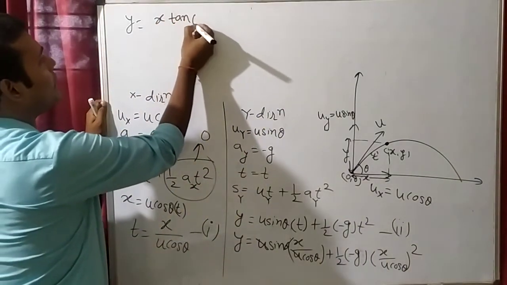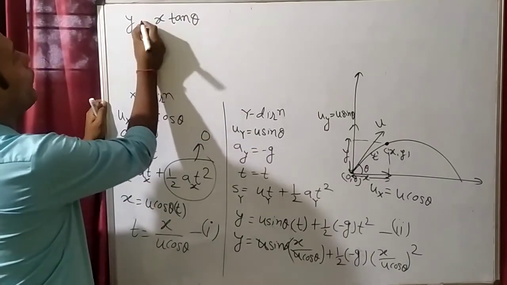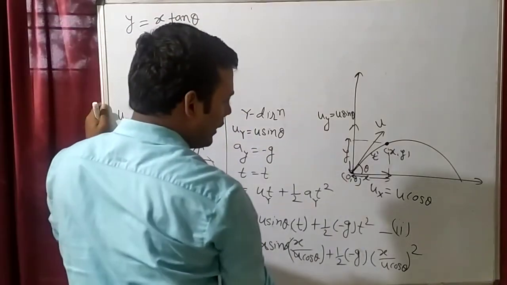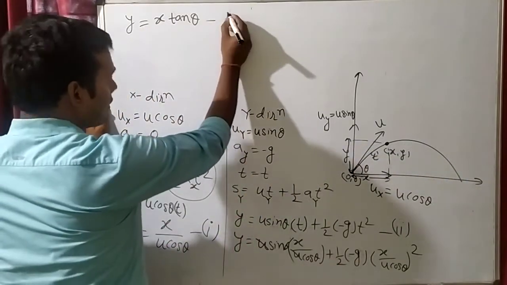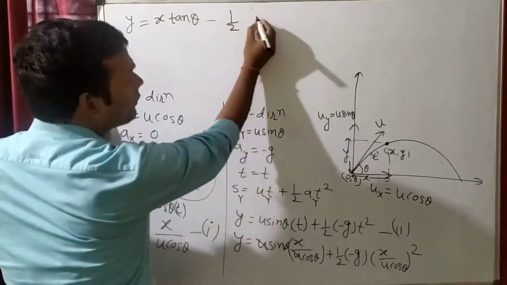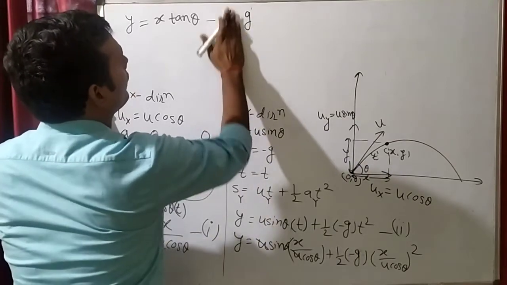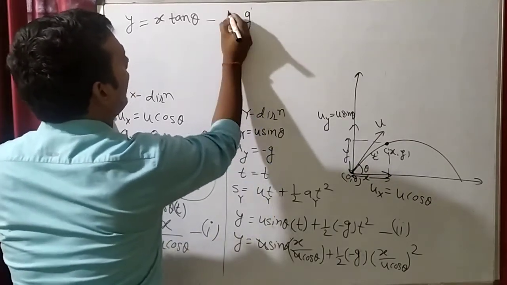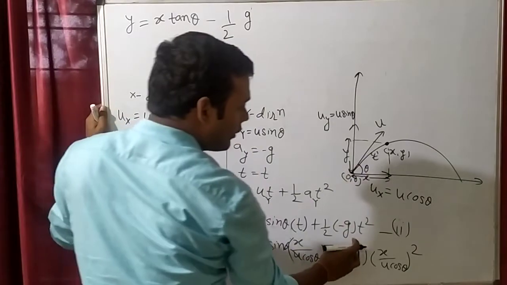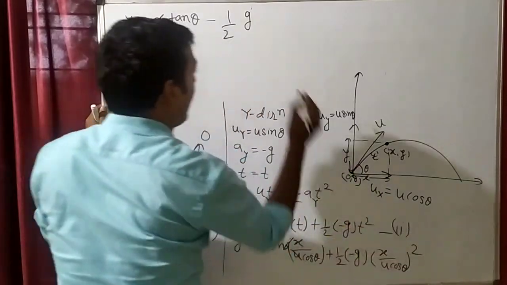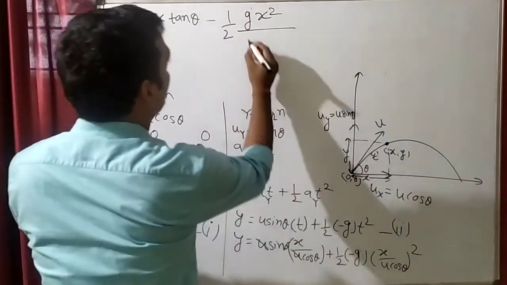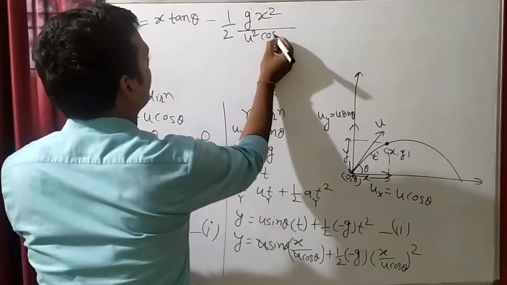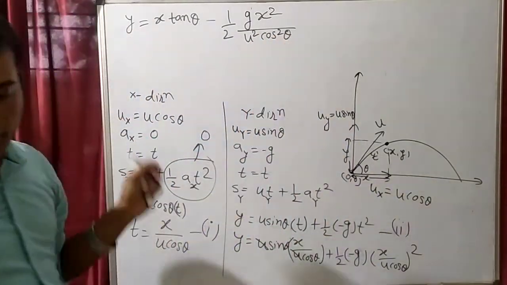So y is equal to x tan theta. See here, plus into minus will become minus. Minus half g x square divided by u square cos square theta.